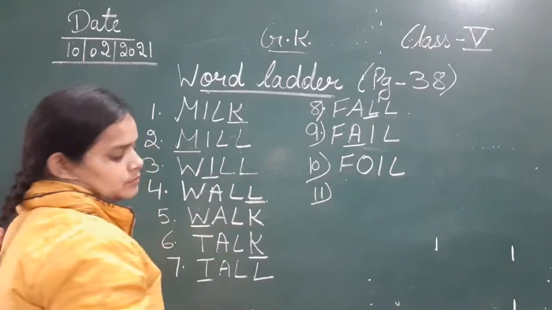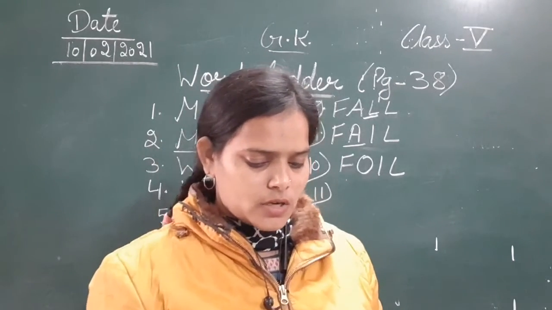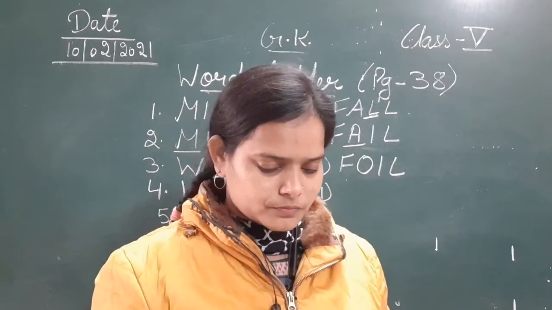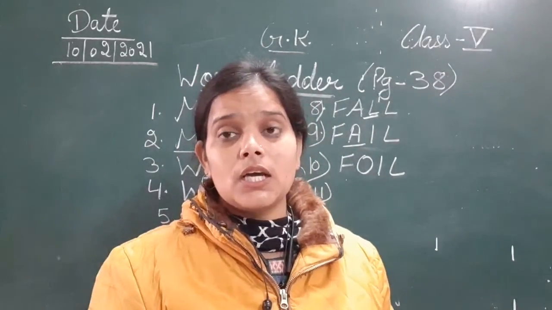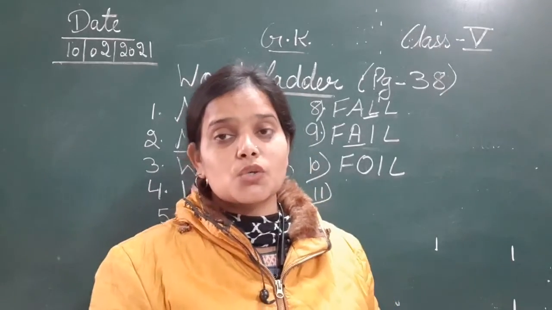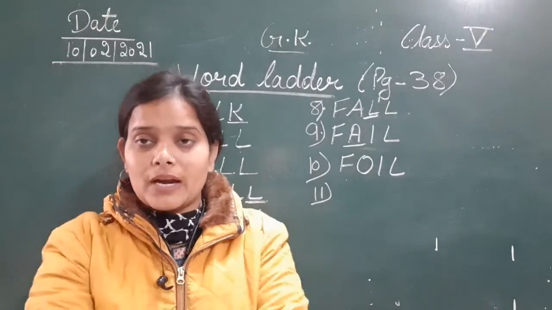11th, to work hard. To work hard means किसी भी काम को बहुत ही मेहनत से करना, that is known as toil. So to work hard, किसी भी चीज़ को हम hard working बोलते हैं.